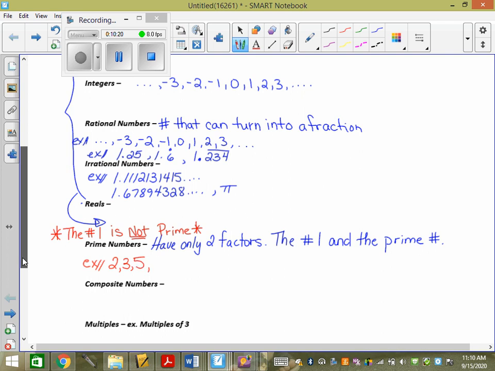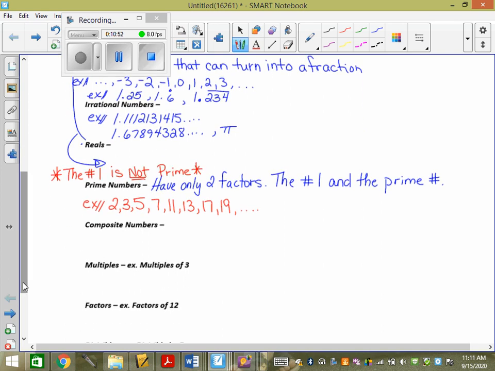So 5 is prime. What about 6? 1 and 6 and 2 and 3. So 6 isn't prime. What about 7? Yeah, 1 and 7. What about 8? 1 and 8, 2 and 4. So no. 9? 1 and 9, 3 and 3. 10? 10 is 2 and 5, 1 and 10. 11? 13? 14, 15, 16, 17, 19, etc.